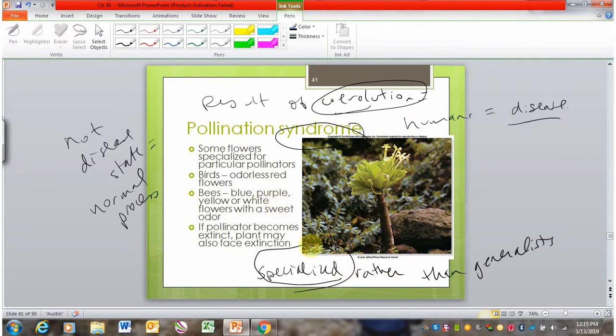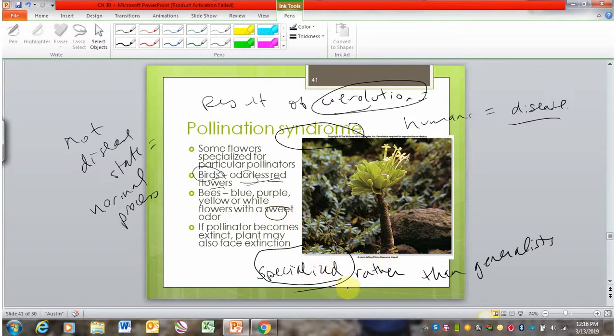And some examples of how this occurs is to think about birds, and birds are going to be the primary pollinators of an odorless red flower because they don't have a smell, and that doesn't matter for birds, and birds can see red. So birds don't have a sense of smell and they can see red. So these traits are going to align well with birds. Bees, on the other hand, don't see the color red and are more attracted to odors. So you'll see pollination syndrome between bees and blue, purple, yellow, or white flowers that have a sweet odor.